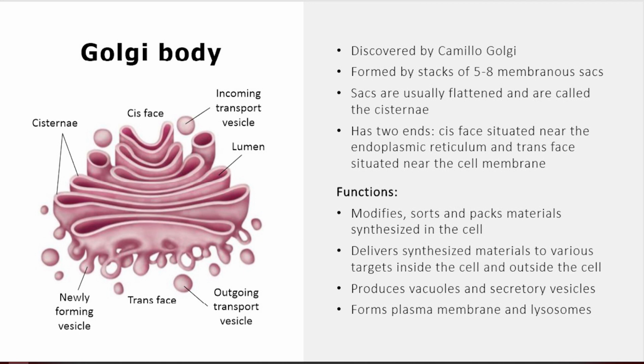Now the next important cell organelle is Golgi body, which was discovered by Camillo Golgi, formed by stacks of 5 to 8 membranous sacs. Sacs are usually flattened and are called the cisternae. They have two ends, cis face situated near the endoplasmic reticulum and the trans face situated near the cell membrane.